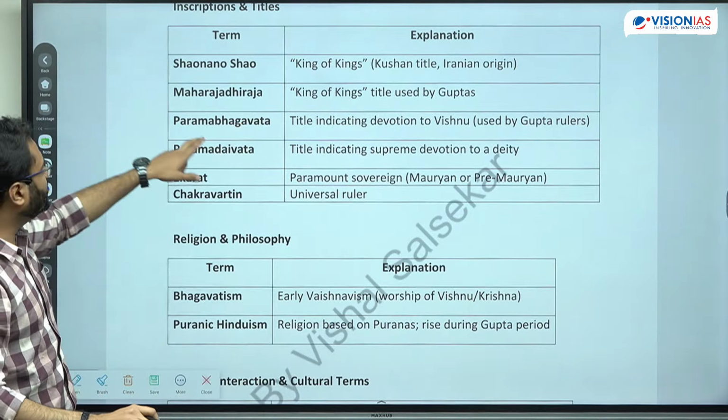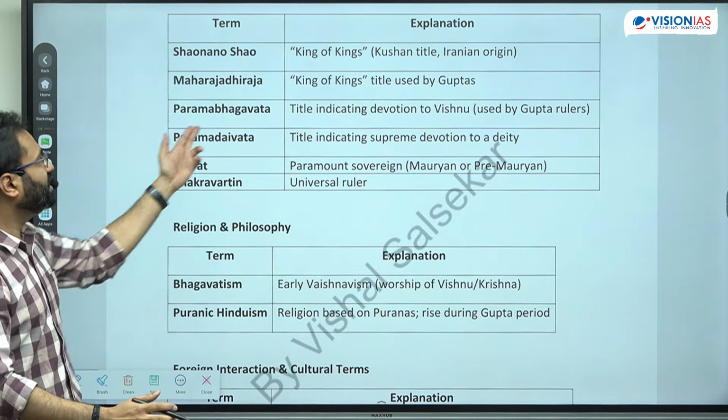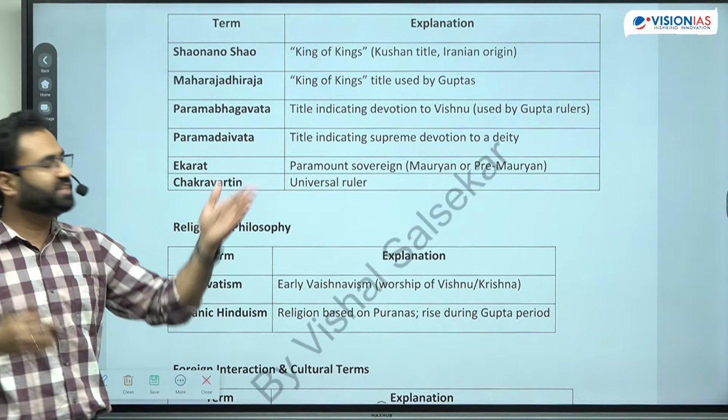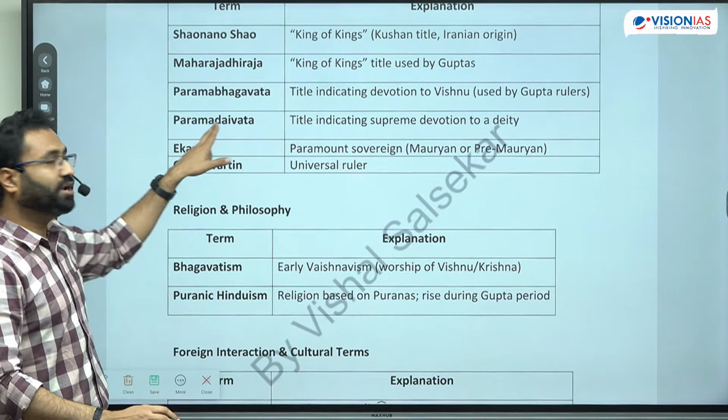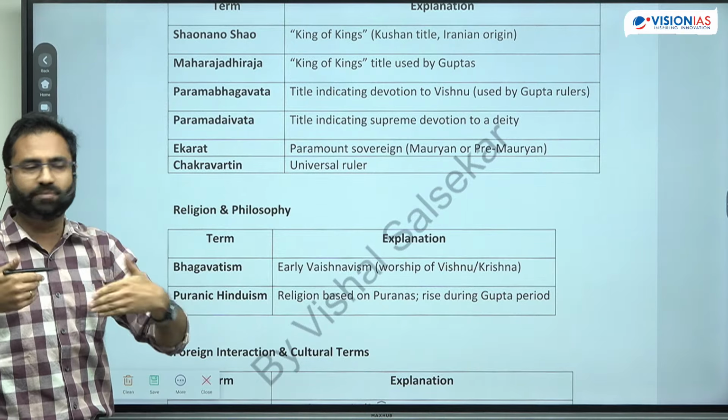Maharajadiraj, king of the kings. Param Bhagavat, it is to give the religious attribute, means he is the upholder of the Bhagavatism, means Vaishnavism. Param Daivata means the supreme God, means getting the legitimacy from the supreme God.